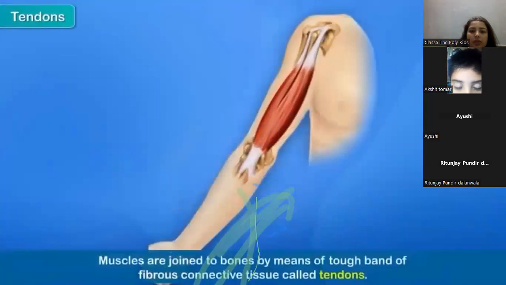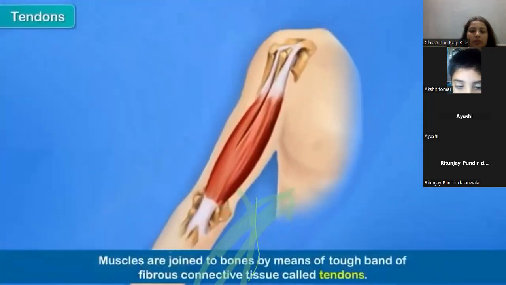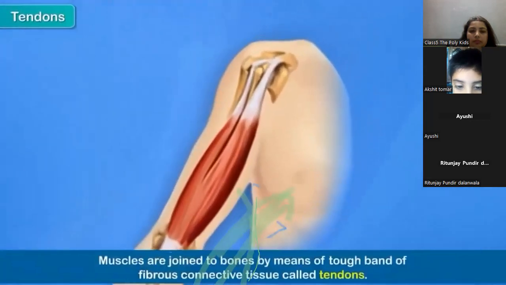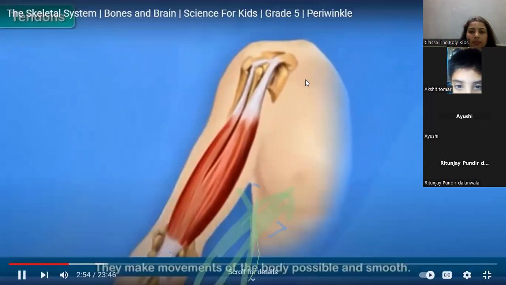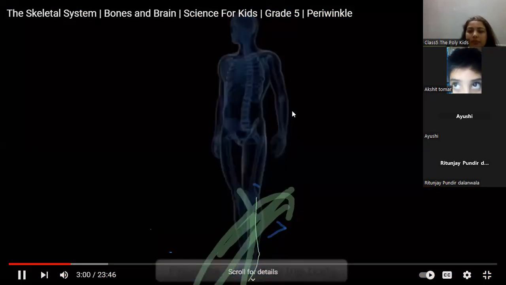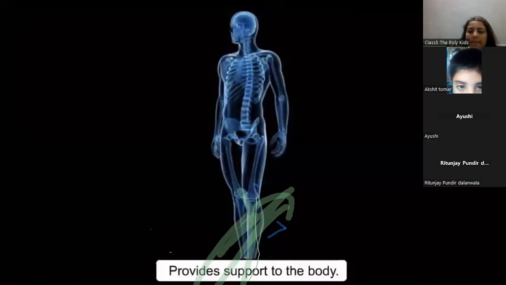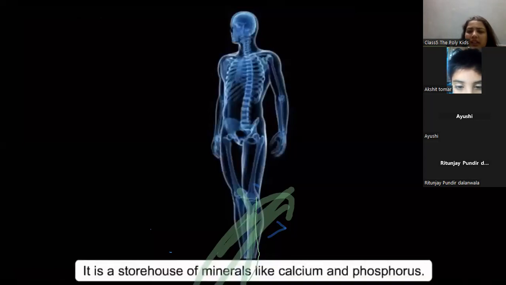Tendons. Muscles are joined to bones by means of tough bands of fibrous connective tissue called tendons. They make movements of the body possible. Can you see here the tendons between the bone and the muscles? Okay. It provides support to the body. It is a storehouse of minerals like calcium and phosphorus, which are very important for good health.